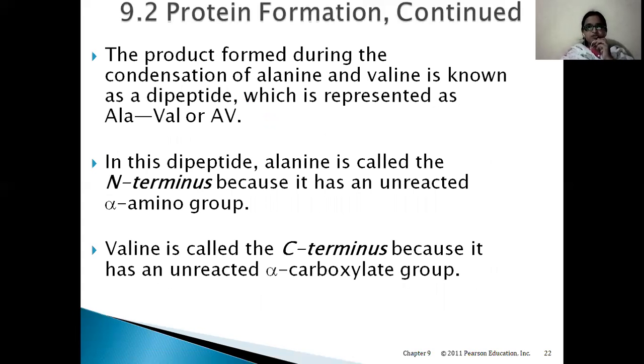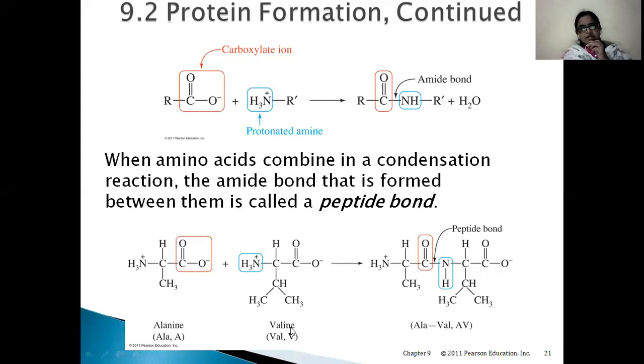Continuation of this protein formation. The product formed during the condensation is known as a dipeptide, which is represented as alanine-valine, or AV. If we go back, the first amino acid is alanine and the second amino acid is valine. When the bond is formed between these two amino acids, that bond can be denoted when we are writing the sequence of amino acids in a protein.